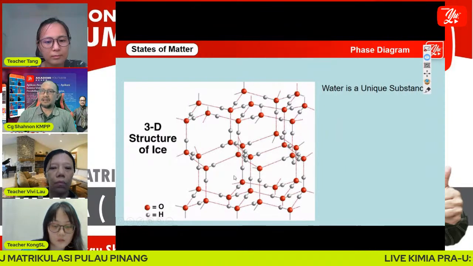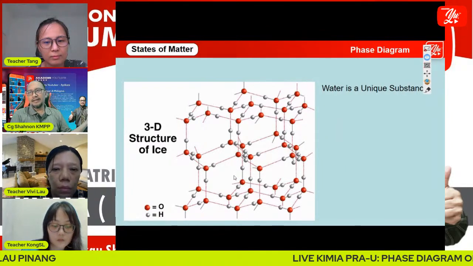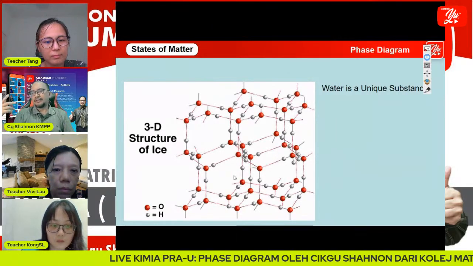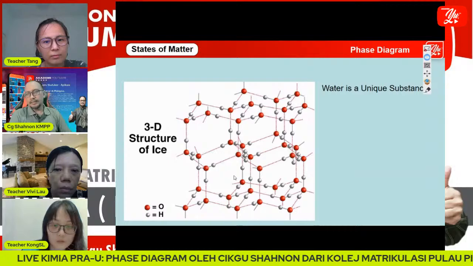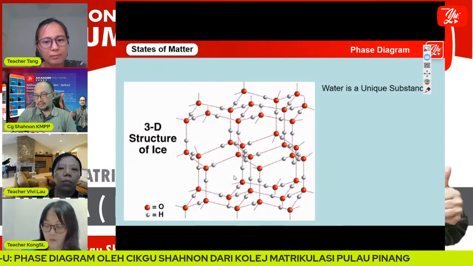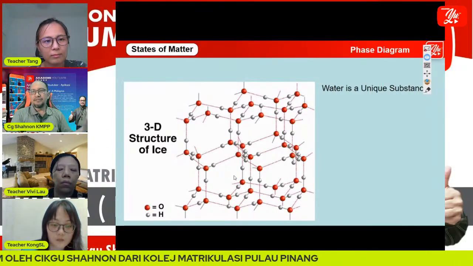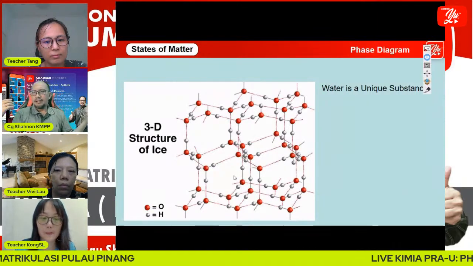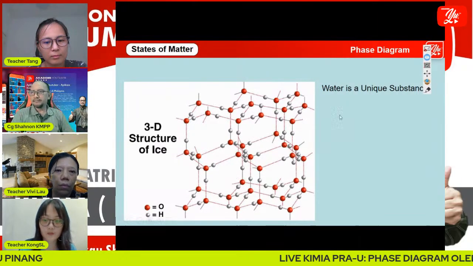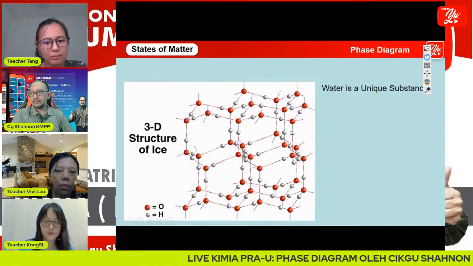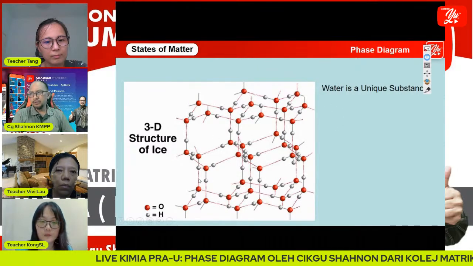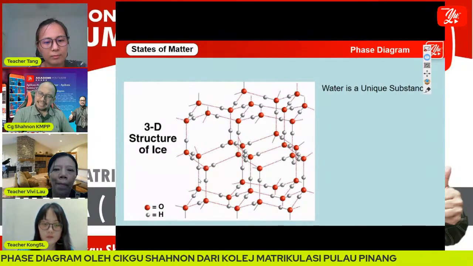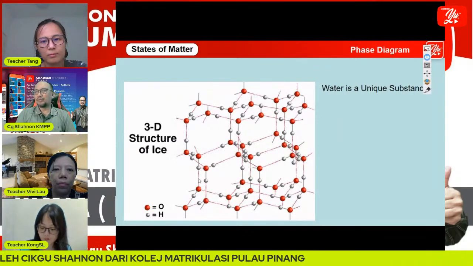The structure is an open structure, and because of that, the density of solid water is less than the density of liquid water. The mass is the same, but the volume of ice is bigger than the volume of water. We can see the open structure here. So water is a unique substance. The solid of water is less dense than its liquid water.